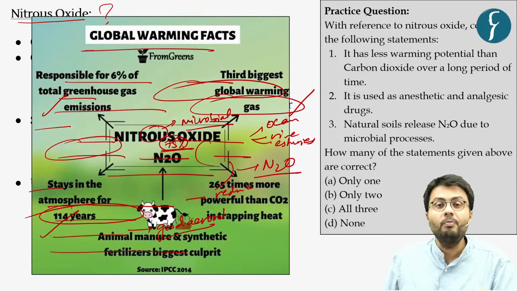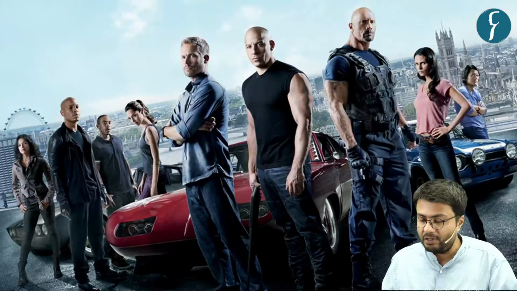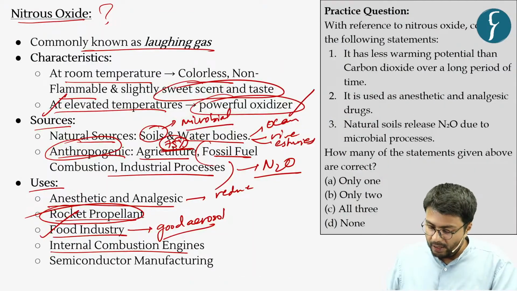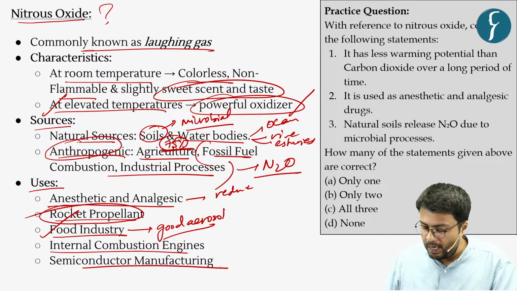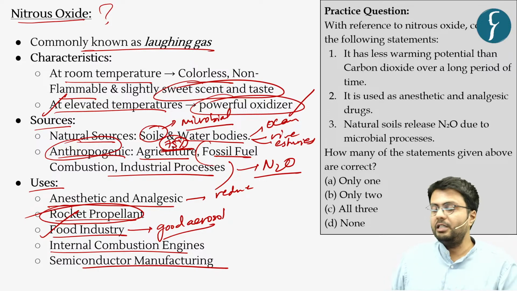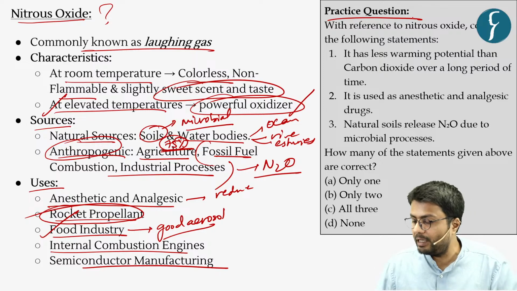And I'm sure you must have seen the use of these gases in movies like Fast and Furious. Further, these gases also play a key role in manufacturing of semiconductor in general. So based on this information, let us now solve the practice question with reference to nitrous oxide.